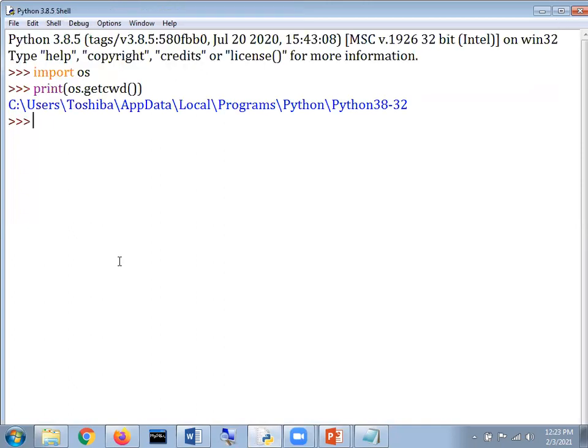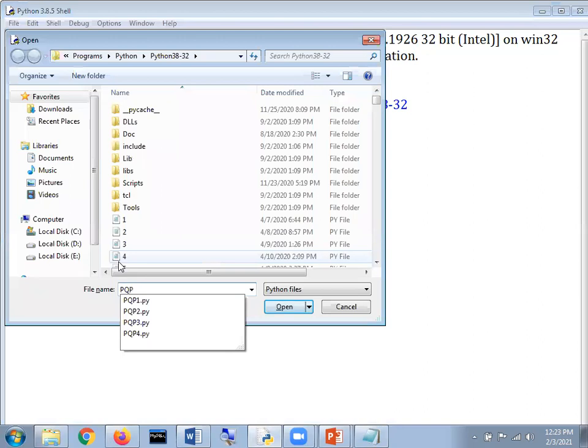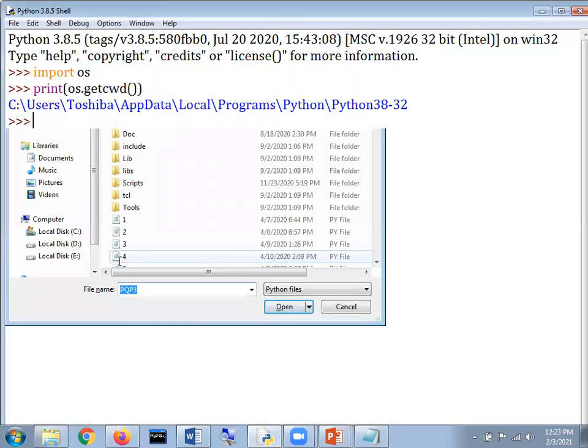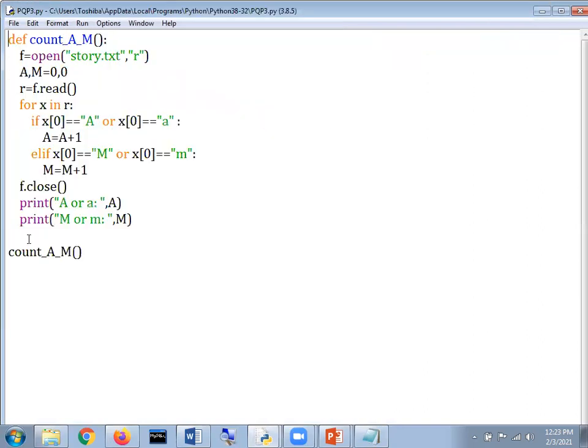Now, second step, that how we are going to read the content. In such case, practical question paper, मेरे को लगता है 3. And this will be the desired program which is supposed to be used for reading the content. The program is very much easy. Story.txt is being opened in which mode? Read mode. And after that, A and M are variables which are used to count the occurrences of that particular A and M.